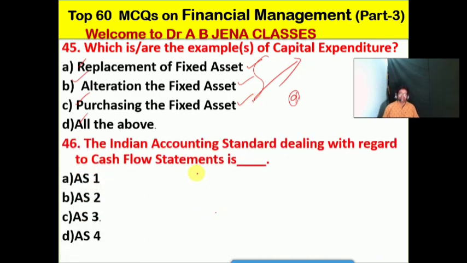So next one MCQ, the Indian accounting standard dealing with regard to the cash flow statement is which accounting standard? AS stands for accounting standard 1, 2, 3, 4. No doubt friends, C is the right option for this MCQ. So the Indian accounting standard dealing with regard to the cash flow statement is known as accounting standard 3.